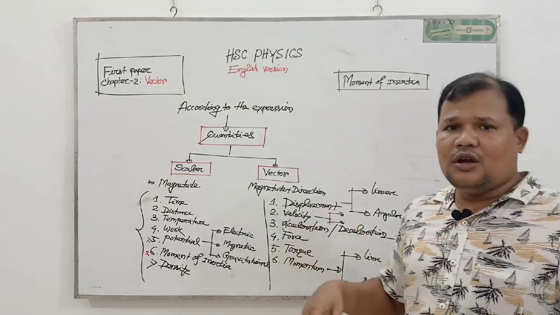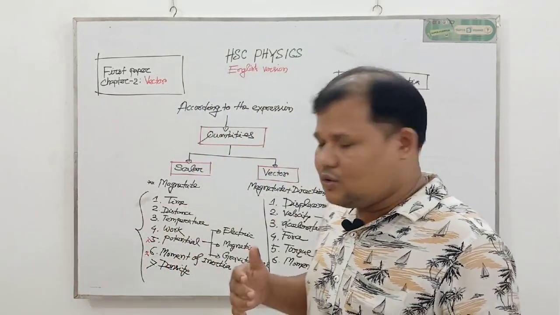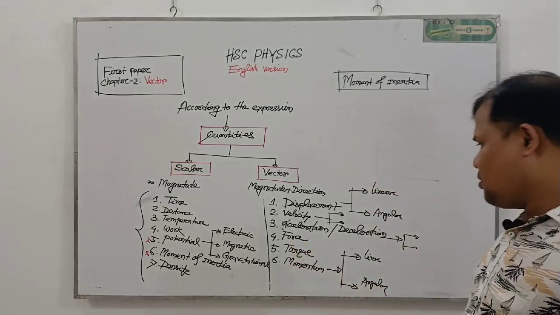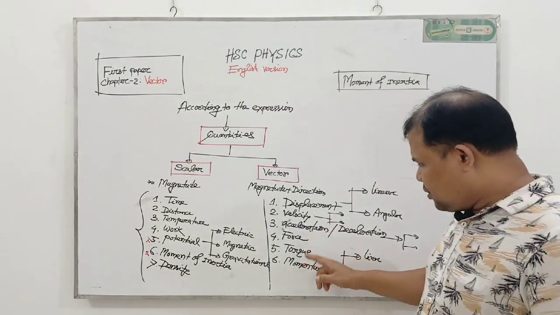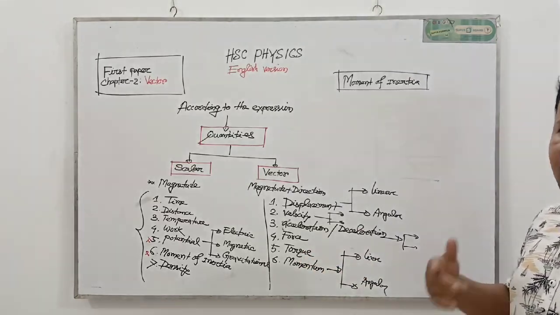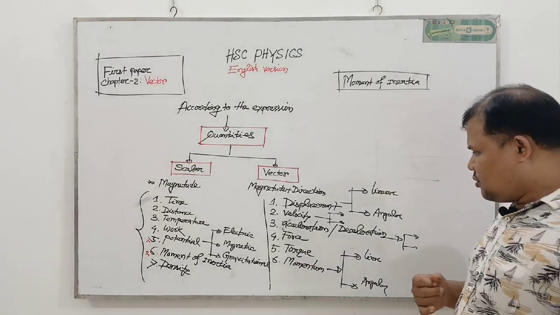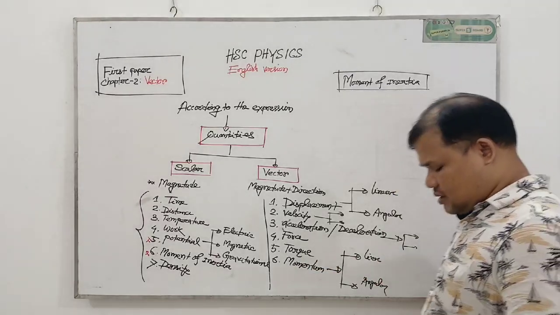Force also, in our physics we learn different types of force. In this section we learn linear force and angular force, and angular force is called torque. Torque is one kind of rotational force. Momentum also has two types, linear and angular.